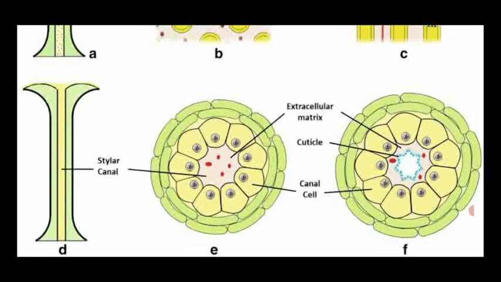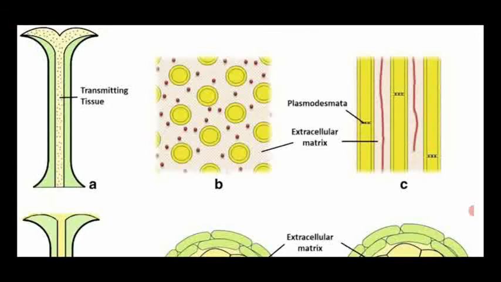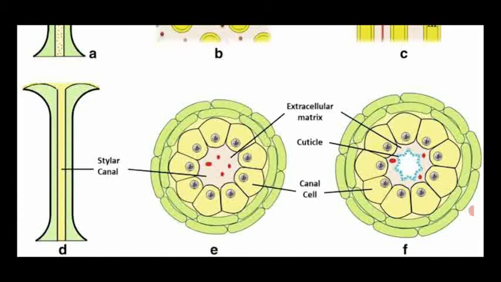Through this mucilaginous substance, the pollen grains with the pollen tube enter via the stylar region to the embryo sac. So these are the different diagrams showing the stylar movement of pollen grains.